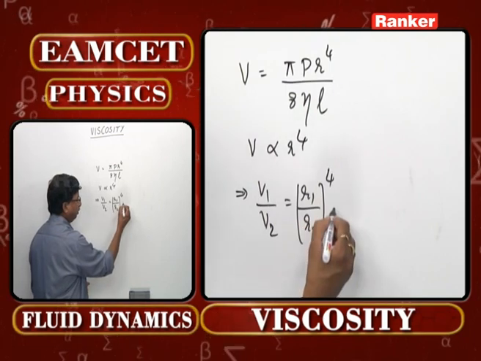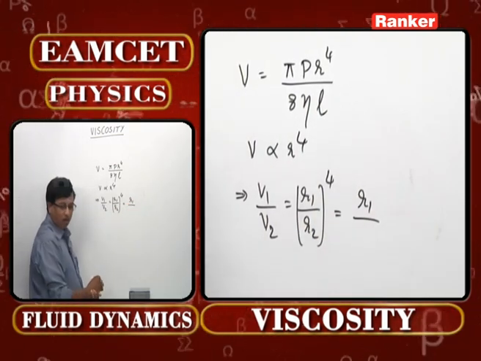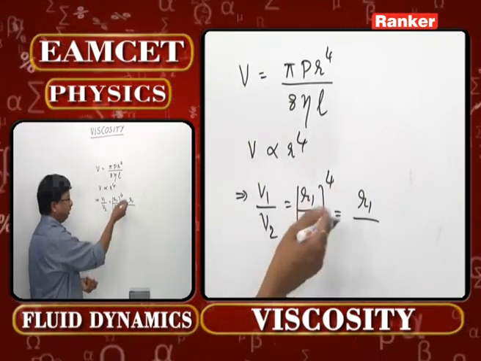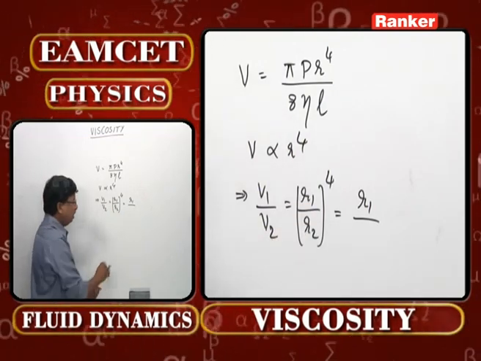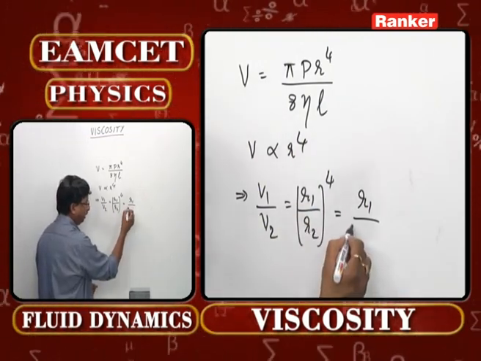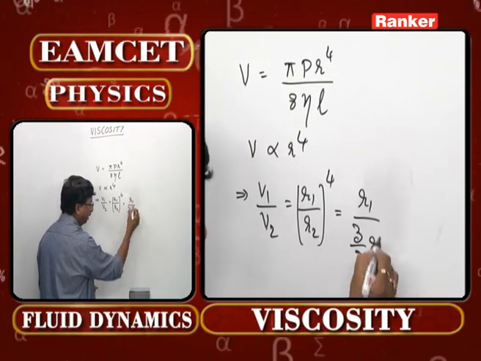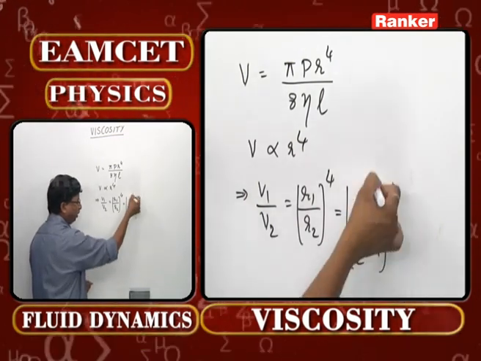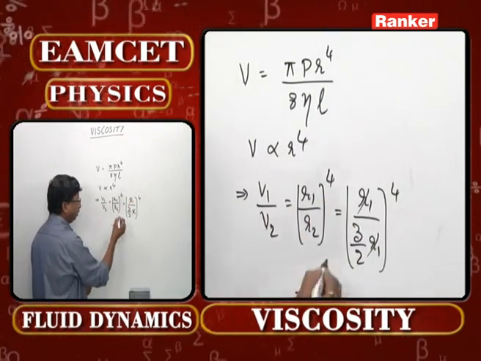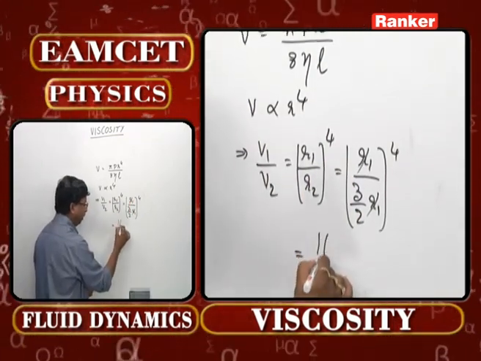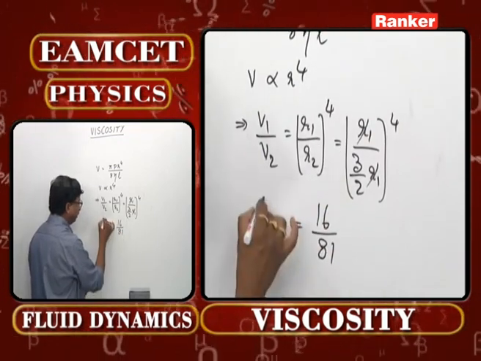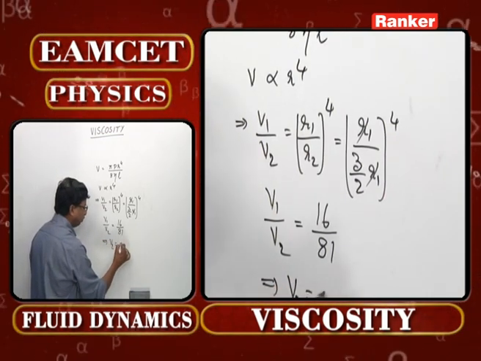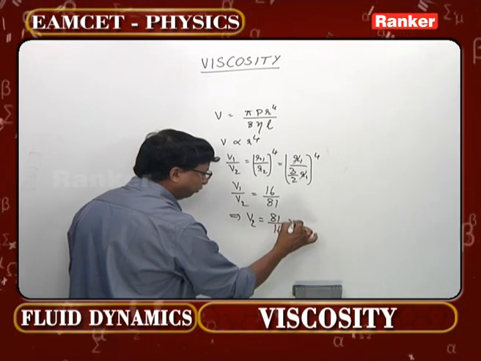But what has been given here? R1 is as it is. R2 is 1.5 times the original diameter. Diameter and radius are one and the same in one way because both are proportional to each other. So what will be R2 in this case? 1.5 means 3 by 2 times R1, whole power 4 we have to write. Now R1 gets cancelled. This now becomes 2 by 3 whole power 4. 2 to the power 4 is 16 and 3 to the power 4 is 81. That is equal to V1 by V2. But our answer is V2, so V2 is 81 by 16 times V1.